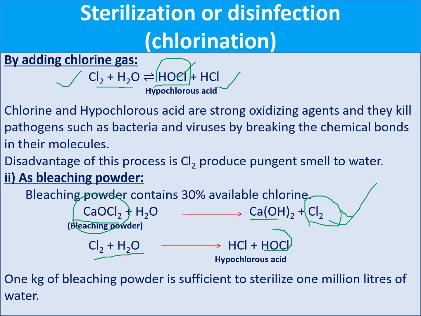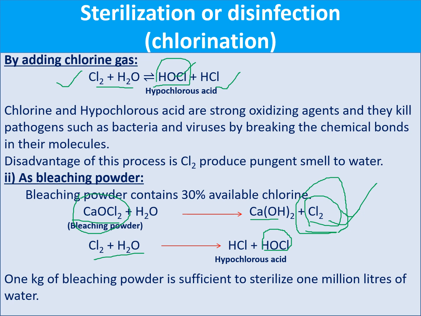This HOCl is a strong oxidizing agent, it kills the bacteria. But here also, in between the reaction, there is a formation of Cl2. It has a pungent smell. It gives a different taste and odor to the water. It is unpleasant for consumption. Also, bleaching powder is very active. If it comes in contact with the moisture present in the atmosphere, chlorine gas is immediately released and escapes into the atmosphere. So in the bags only calcium hydroxide, that means lime, stays on the bags.